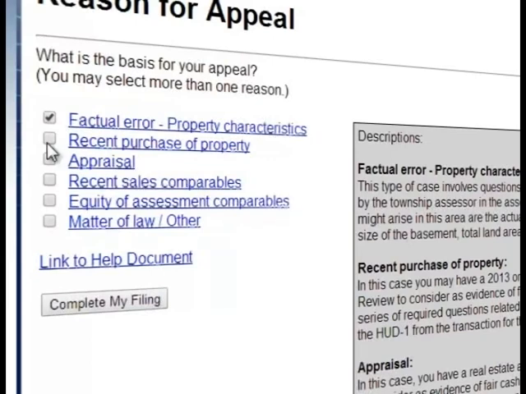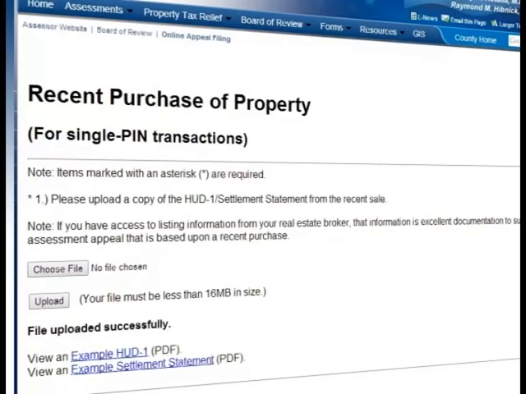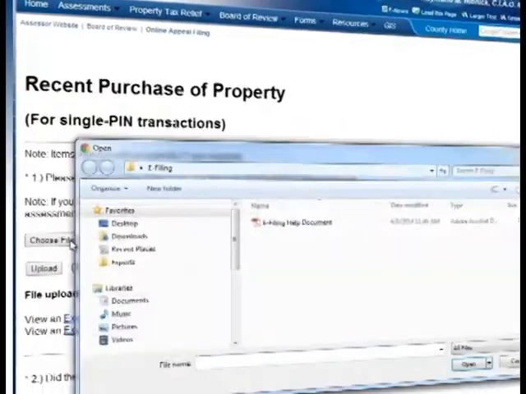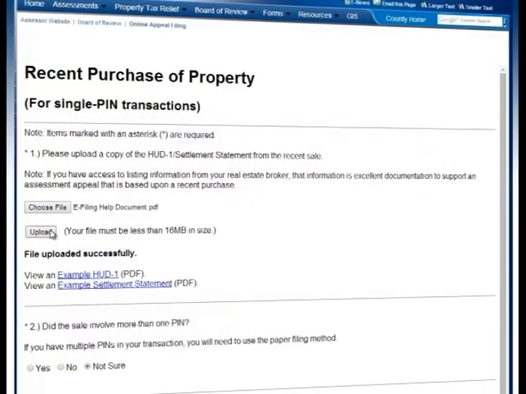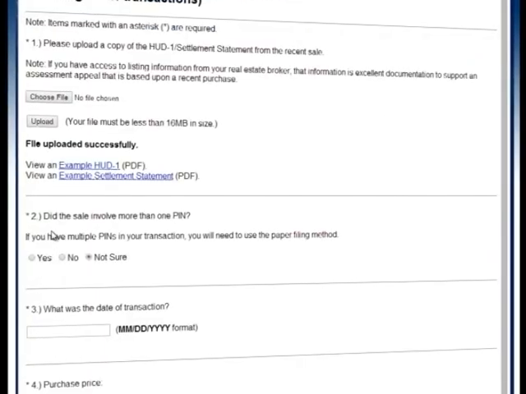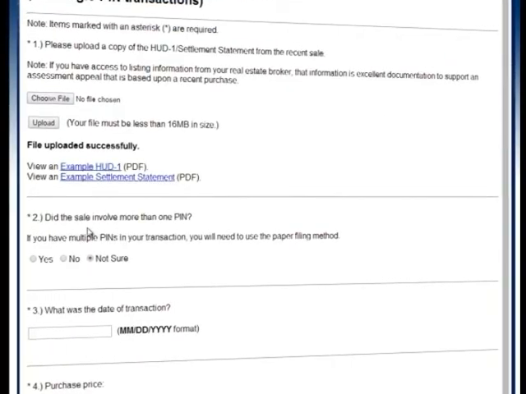The next reason for appeal is recent purchase of a property. This reason is directed towards the residential property transfers within the year before the assessment date and the current year. The Board of Review expects to receive a copy of the HUD-1 or settlement statement from closing, which can be uploaded on this page. If you're using a late current year sale, it may be advisable to also upload the P-Tax 203 from your recent transaction.